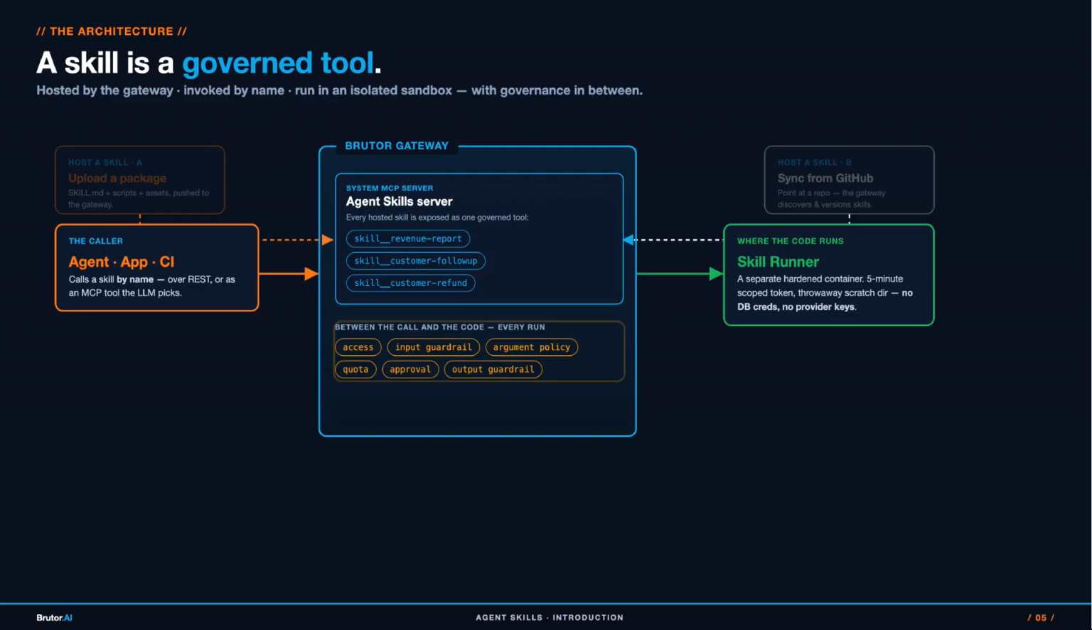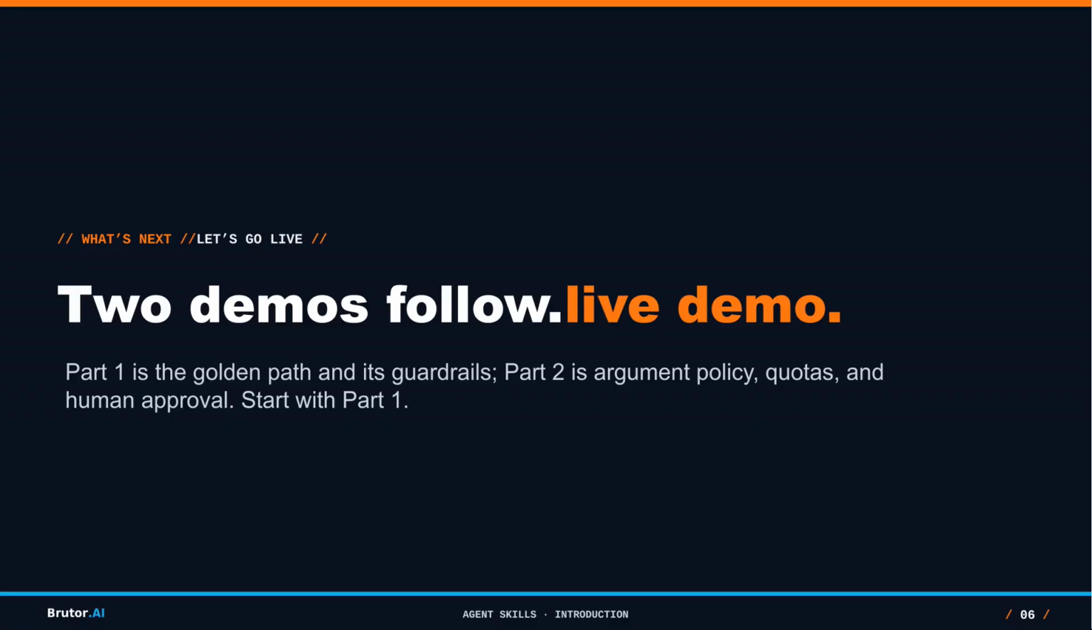Only when all of that passes does the gateway hand the skill to the runner, a container with a 5-minute scoped token, a throwaway scratch directory, and none of your database or provider credentials. The output comes back through the output guardrails. Every run is one audit row. The code is never modified. The gateway is what makes it safe to let an agent trigger it. That's the architecture. Now watch it work.